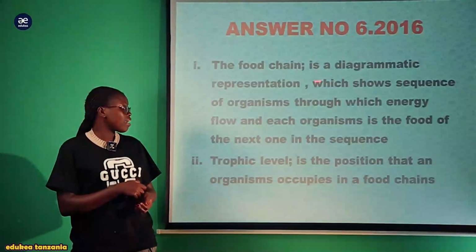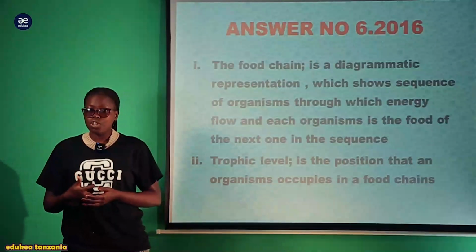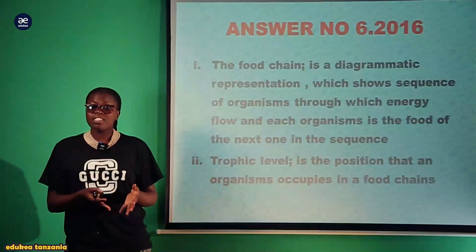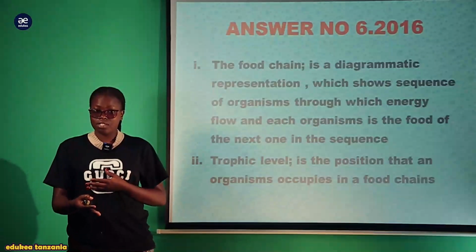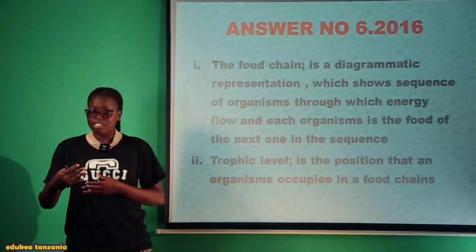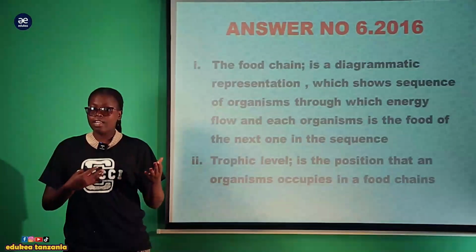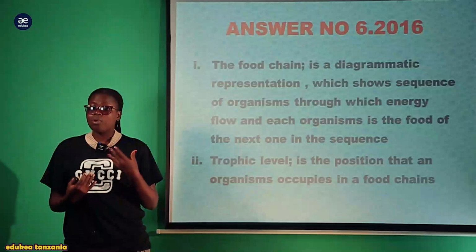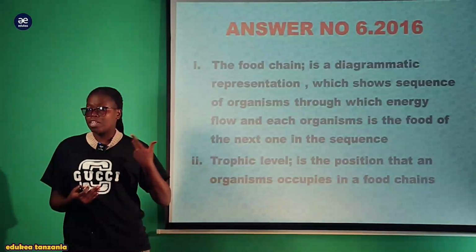It is a series of energy flow, a chain or linear relationship which shows the energy flow in an ecosystem. In this feeding relationship, one organism is the food of the next organism.